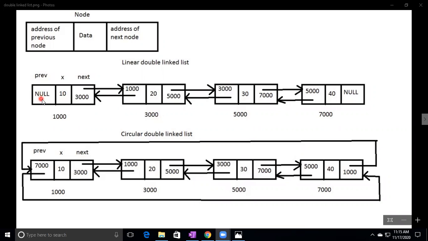So the previous value is null. After this first node, the second node: the next node address is 3000, maintained here. The previous node address is 1000, maintained here. 20 is the data. The next node's address is 5000, maintained here. 30 is the data. 3000 is the previous node's address. 7000 is the next node's address. 40 is the data. The previous node address is 5000. So this is the last node. After this, no node is there. So here we are holding null. Null means nothing is there, no address.